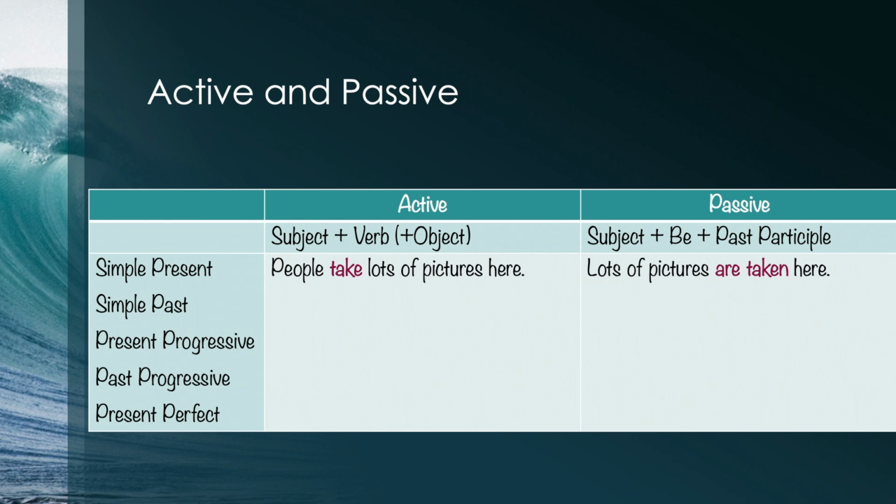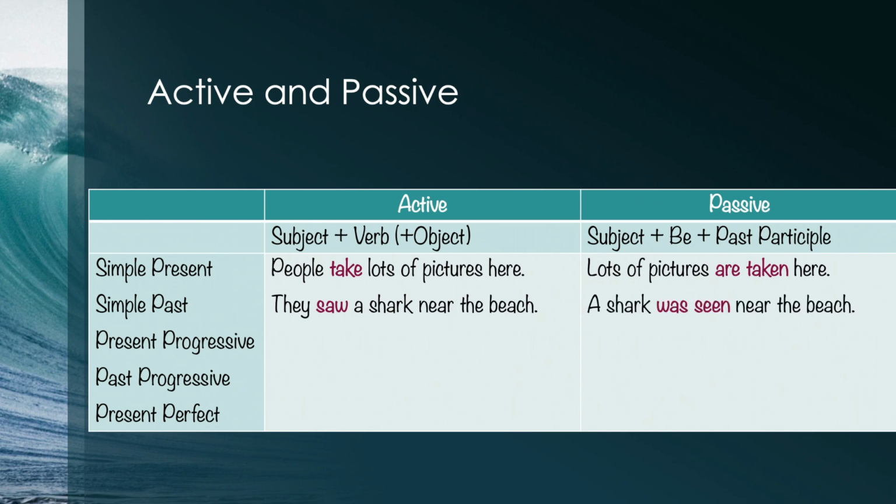This time, though, pictures is the subject. But you know that pictures aren't taking people. People are taking pictures. So pictures is the receiver of the action, not the doer. Let's look at one in the simple past. They saw a shark near the beach. They saw. That's the action. But in the passive, it's a shark was seen near the beach.